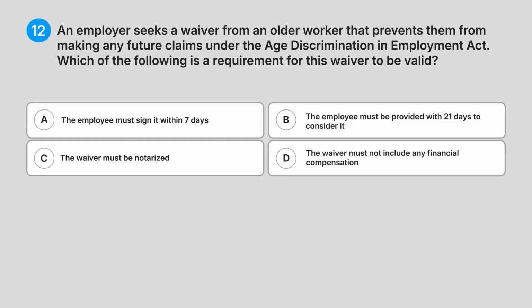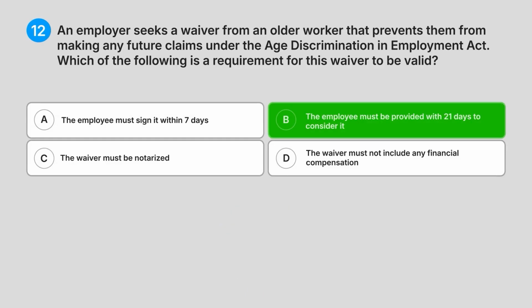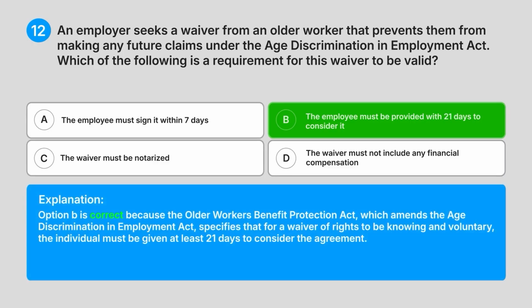Correct answer B. The employee must be provided with 21 days to consider it. Explanation: Option B is correct because the Older Workers Benefit Protection Act, which amends the Age Discrimination in Employment Act, specifies that for a waiver of rights to be knowing and voluntary, the individual must be given at least 21 days to consider the agreement.